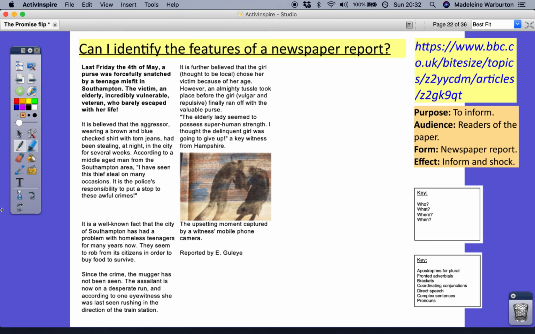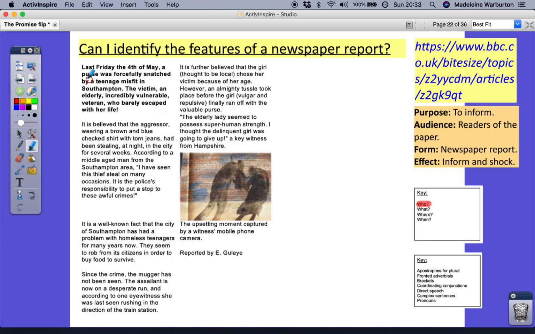Okay, so that was a very quick summary of a newspaper, and hopefully lots of you have seen newspaper reports before. So although they spoke about 5 W's there, we're just going to focus on 4. So the who, what, where, and when. So we're going to have a look for those first. So, who? Oh, get a highlighter for this. So this should be in the initial paragraph, okay?